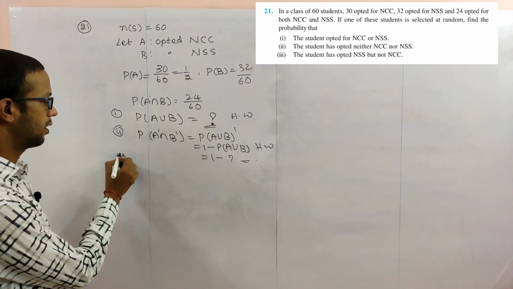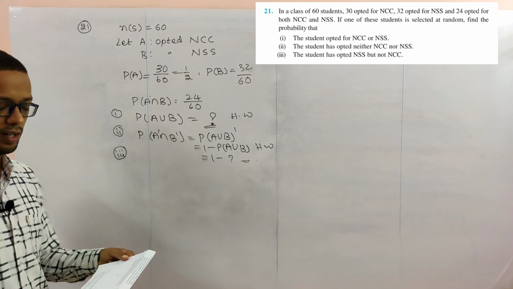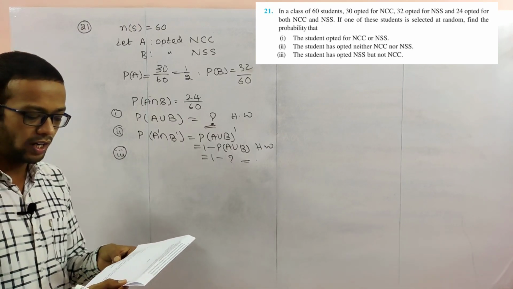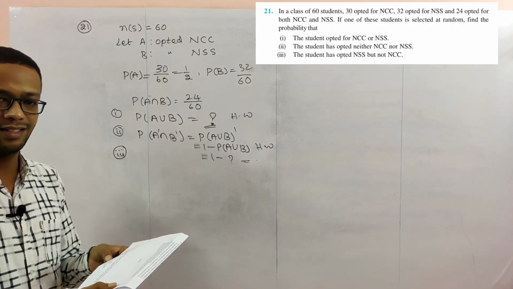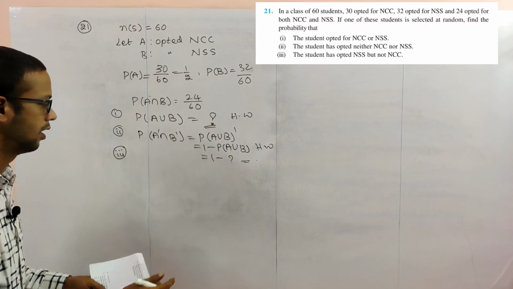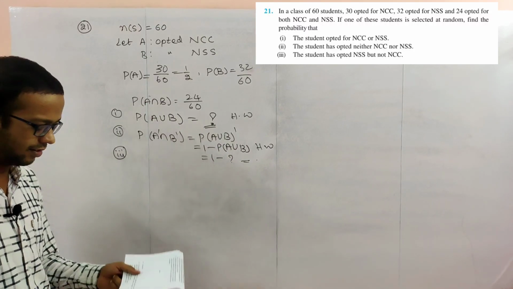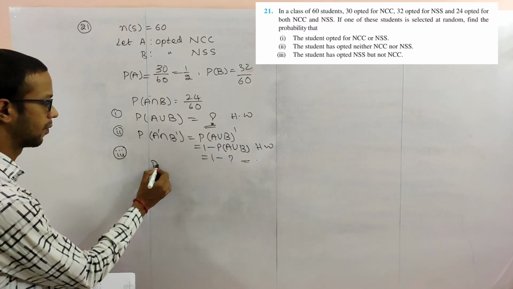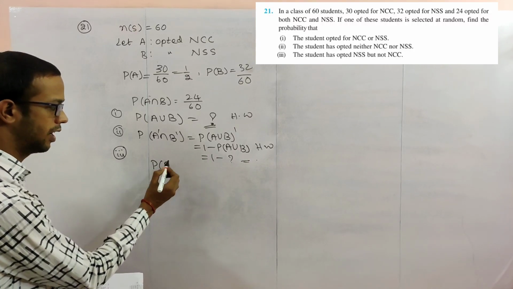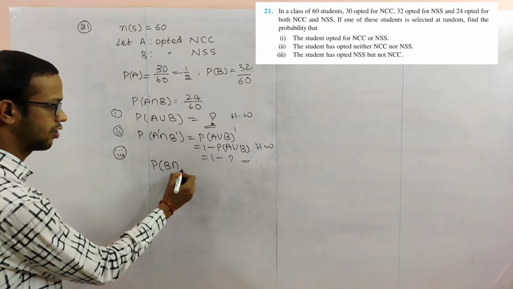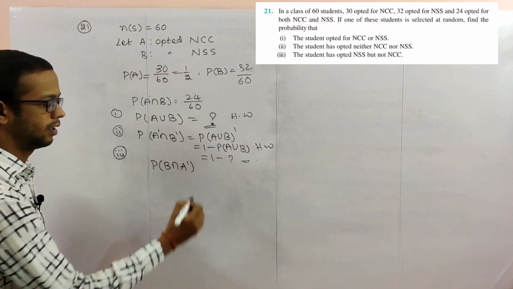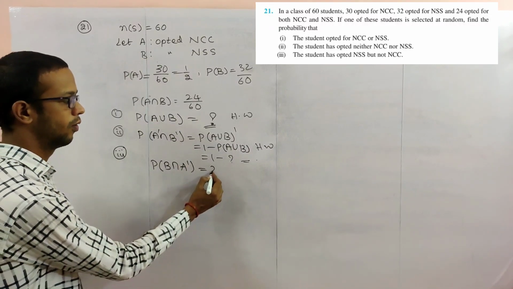Next, problem number 3. The student has opted NSS but not NCC. Opted NSS intersection not NCC. This we have to find.